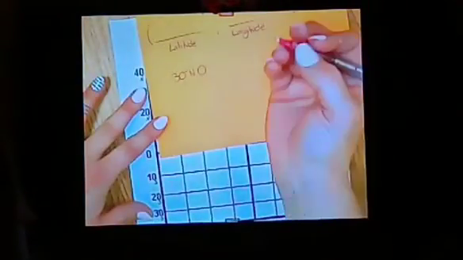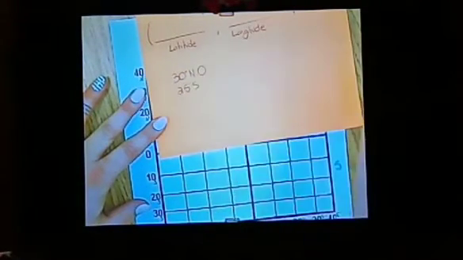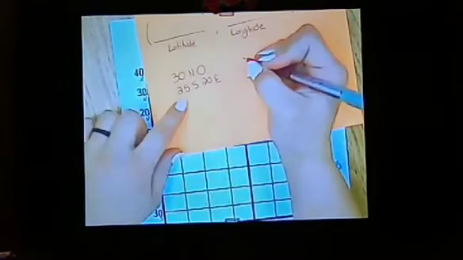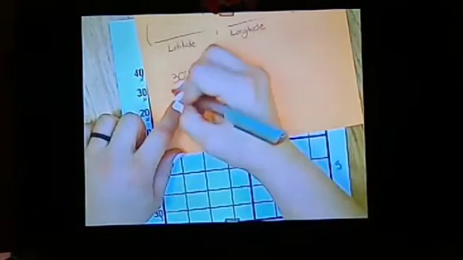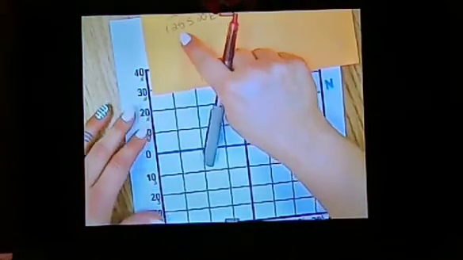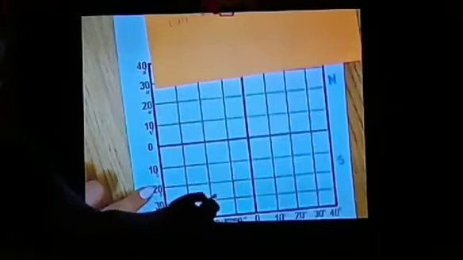Okay. Next, second location: 25° south and 20° east. Okay, 25° south and 20° east. We have to find out 25° south. Okay, in the south area, we have to find it in the Southern Hemisphere.